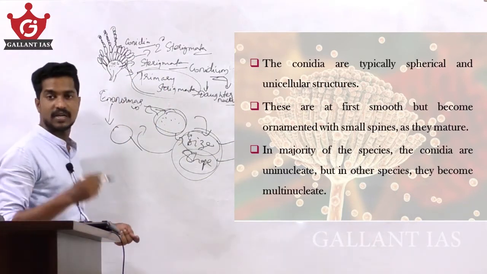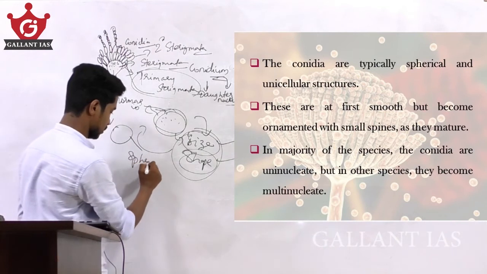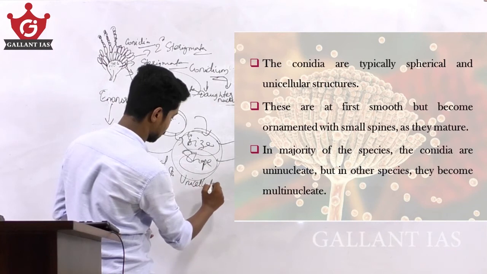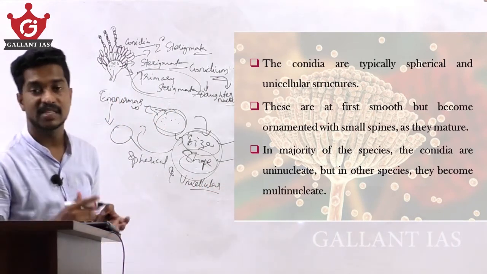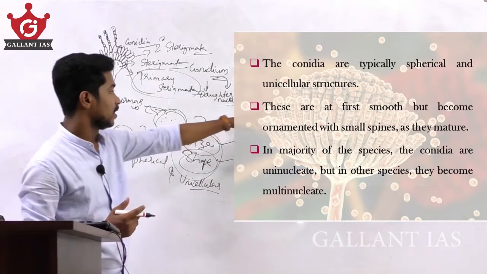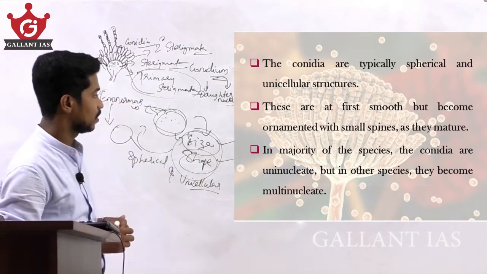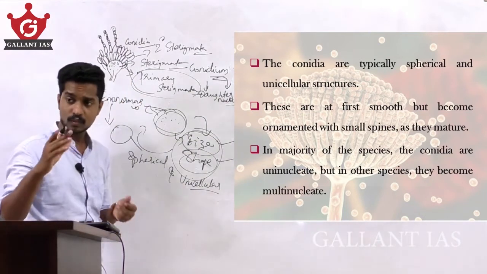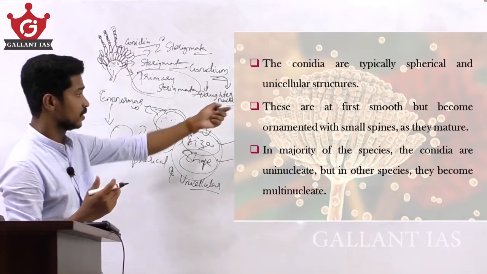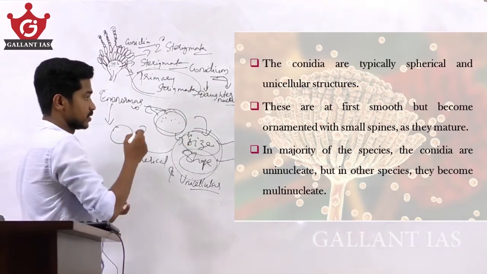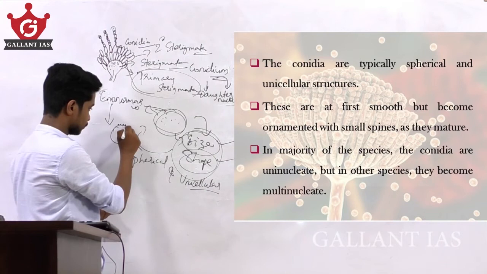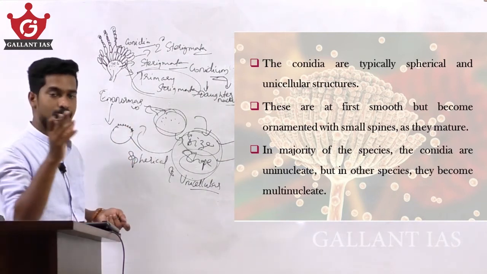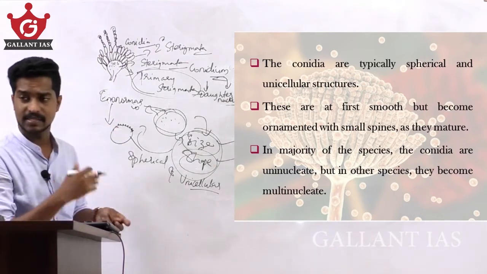At first the surface is smooth, but they become ornamented with small spines as they mature, and these spines can be seen over there.